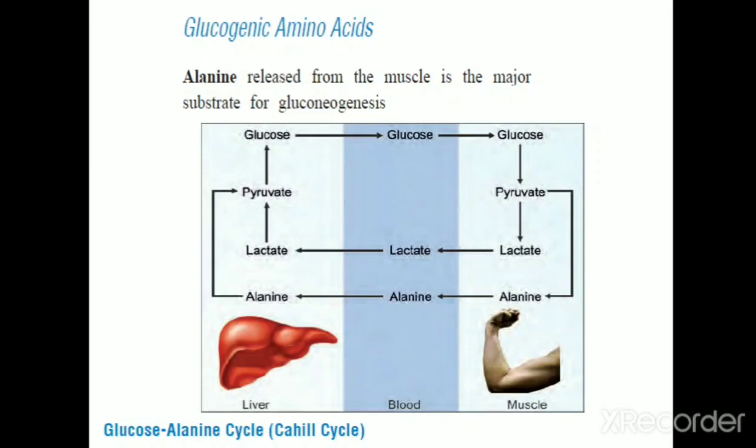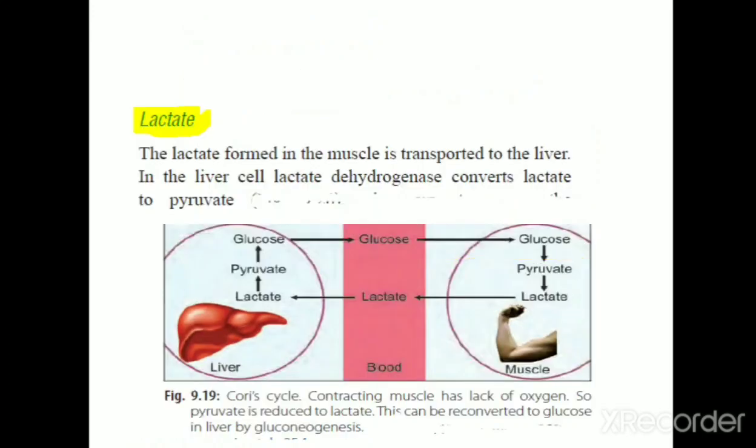There is another similar cycle that is known as glucose lactate cycle or Cori cycle. During anaerobic metabolism, the muscle produces lactate, and that lactate is secreted into the blood, and through the blood that lactate reaches the liver, and this lactate is also another substrate for gluconeogenesis. So that lactate is converted into glucose through gluconeogenesis. Once the formation is completed, that glucose is again secreted into the blood, and through this blood that glucose reaches the skeletal muscle where it is used for energy purposes. So that pathway is known as Cori cycle. So here also just draw this picture.